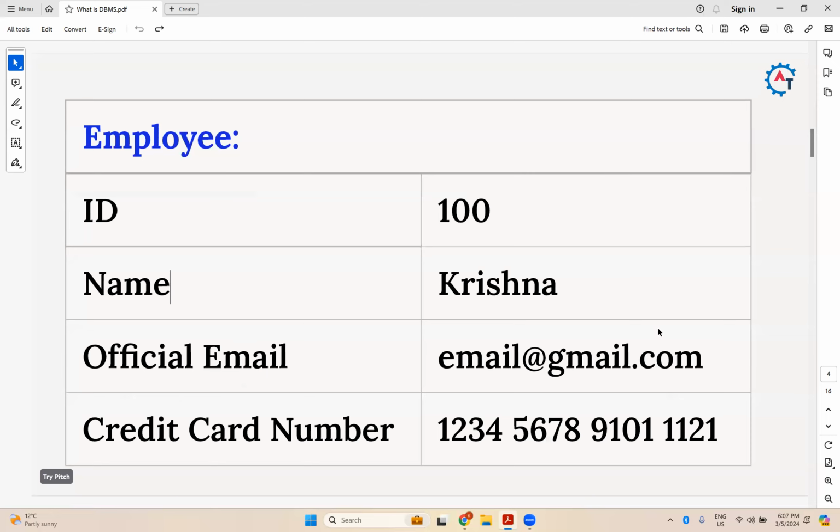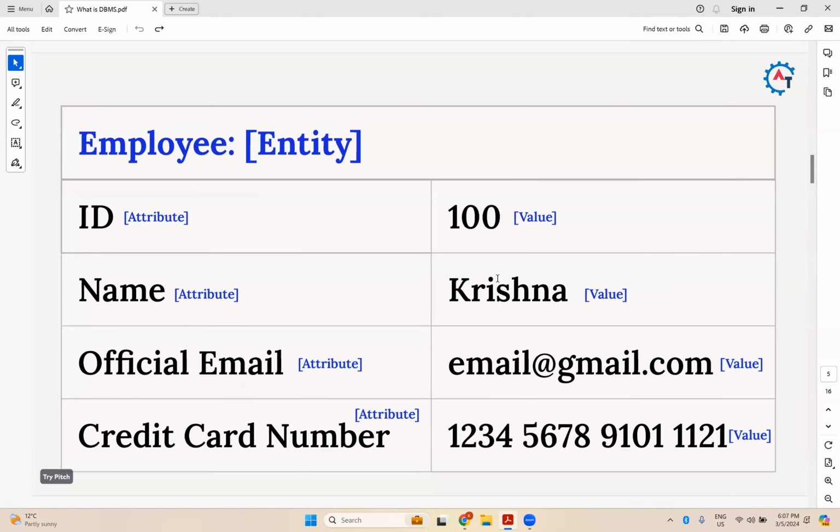In this, employee is an entity here. ID is this particular entity's attribute, and 100 is the exact value. So employee is an entity. This entity has different attributes. What are those?